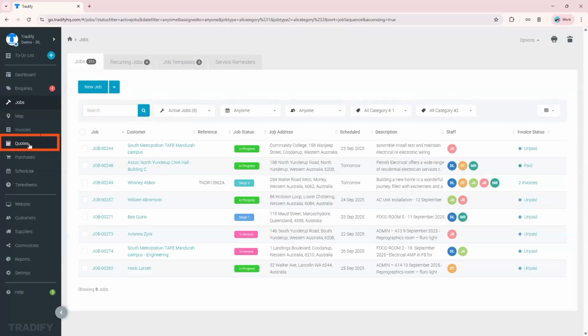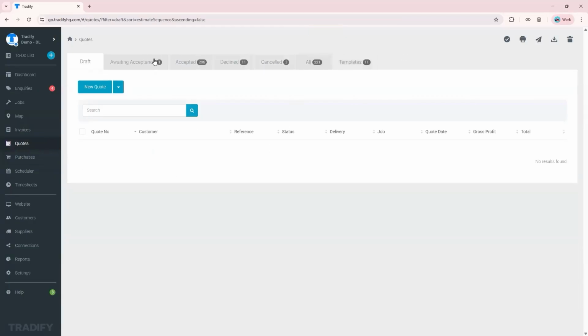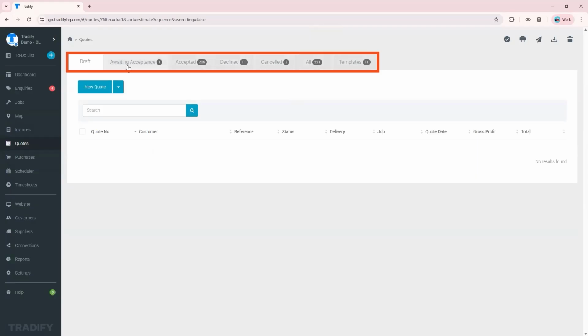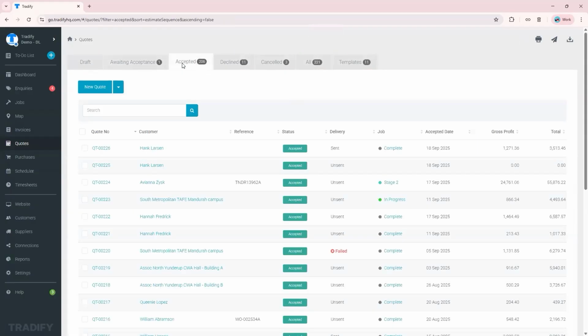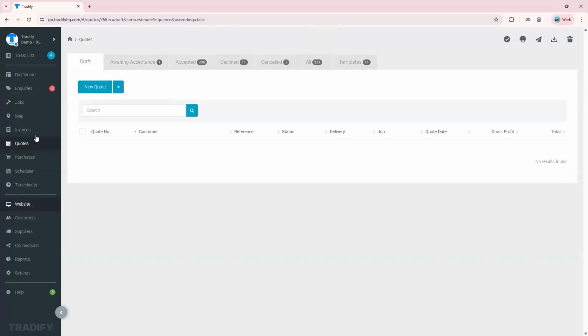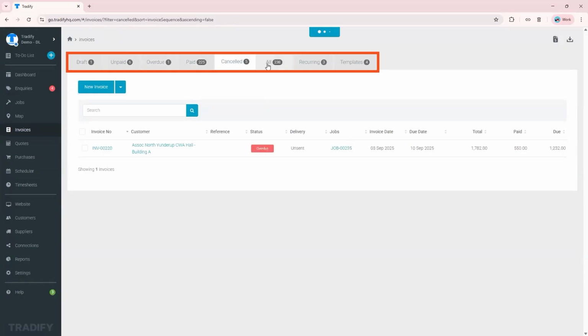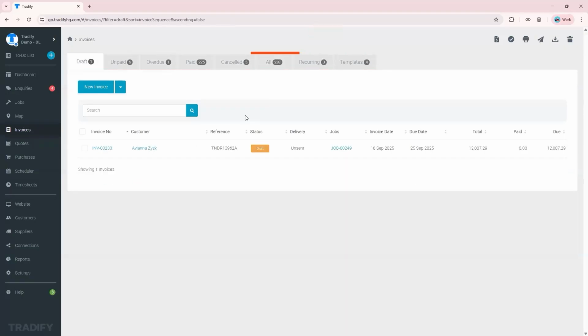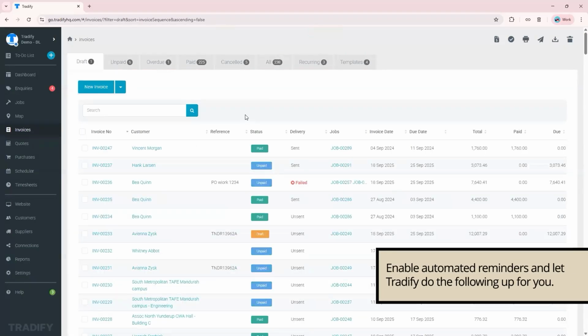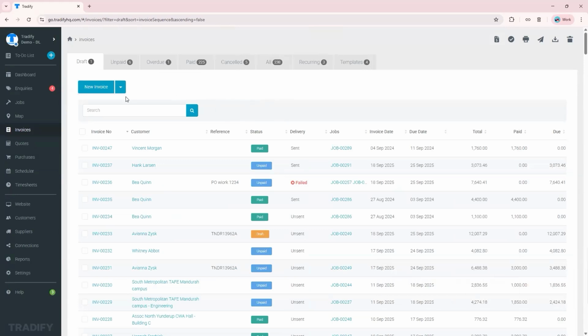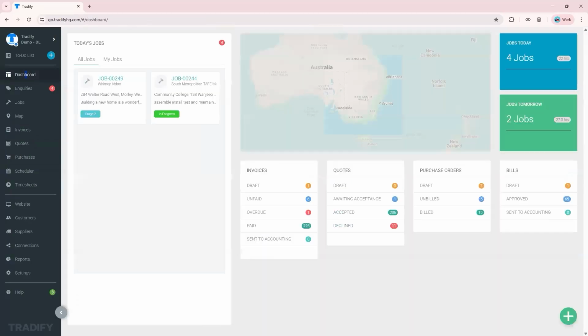Same with quotes. You can have templates, and these are the different statuses of your quotes, so you can prioritize your admin work and who you want to follow up on. And invoices as well, the same way, with different statuses. For quotes and invoices, we can send email nudges, like reminders about their feedback on the quote or their payments for the invoice. We can help you with chasing those for you. If that's your preference, we can just switch that on for you. And yeah, there you go. There's a lot that you can do on Tradify.